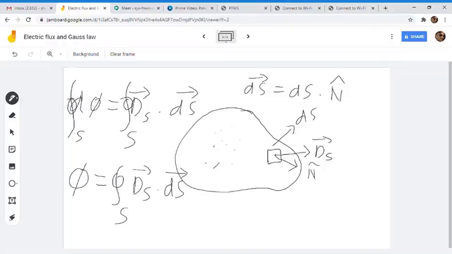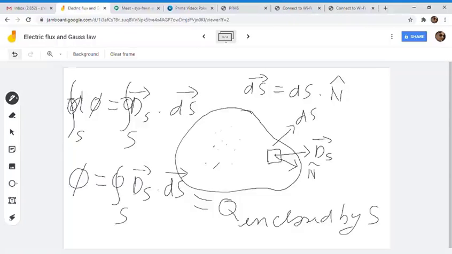And Faraday told that the total flux coming out of this closed surface will be equivalent to the charge enclosed by this surface. So this will be equal to the total charge itself, the charge enclosed by the total closed surface S.